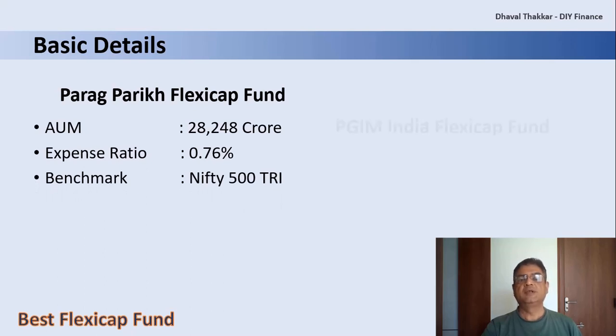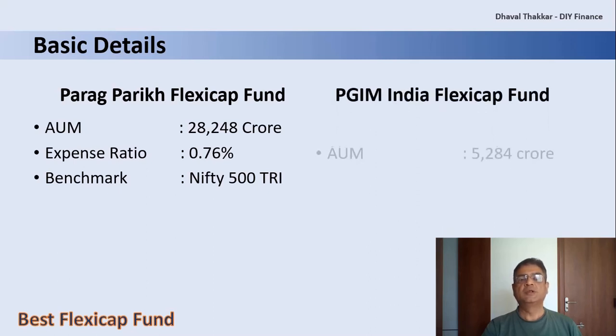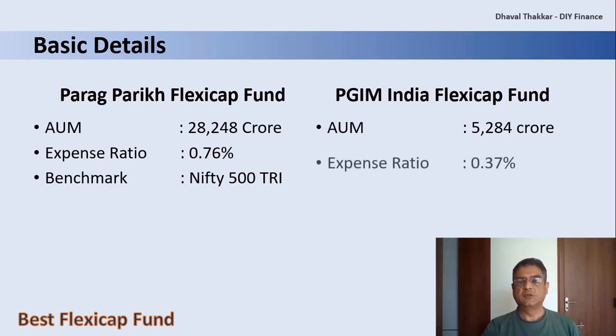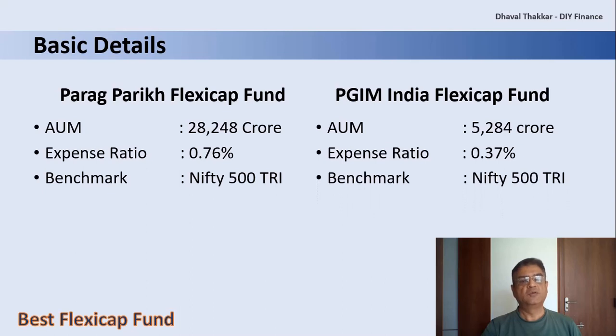Now let's look at the basic details for PGIM India Flexicap Fund. The AUM is more than 5,200 crores, whereas the expense ratio is 0.37%, which is quite low as compared to the other schemes in the category. The benchmark index is Nifty 500 TRI, which is the same as that of Parag Parikh Flexicap Fund.